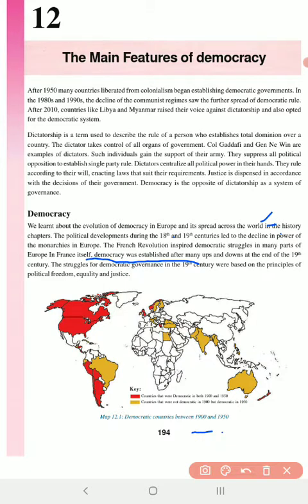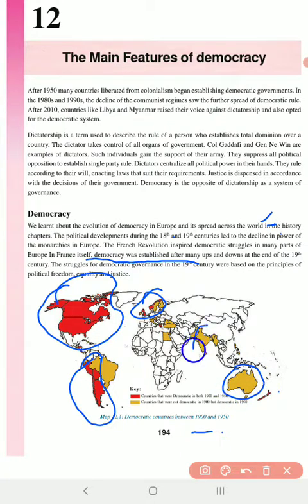What you find here with the red shaded countries, they are all the countries that were democratic even before the 1900s. But these countries with the yellow color shade are the countries that became democracies between 1900 and 1950.